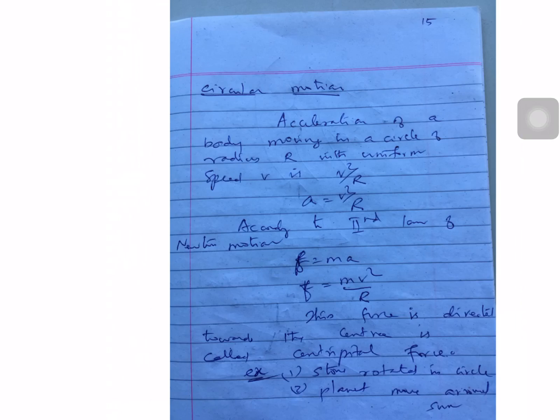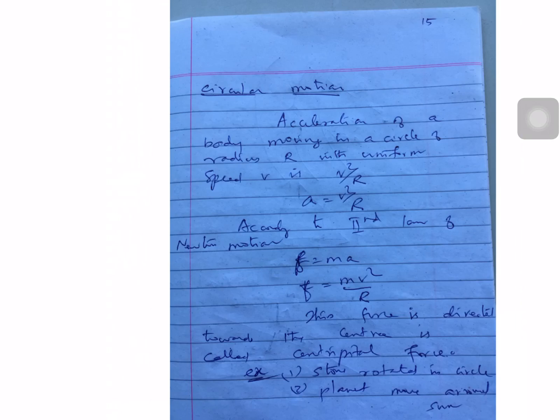So next one, circular motion. In the case of circular motion, I am going to discuss only two things. One is level road, another one is banked curved road. In the case of circular motion, acceleration of a body moving in a circle of radius r with uniform speed v is v square by r. Already I derived this equation. So a equal to v square by r, you know that.